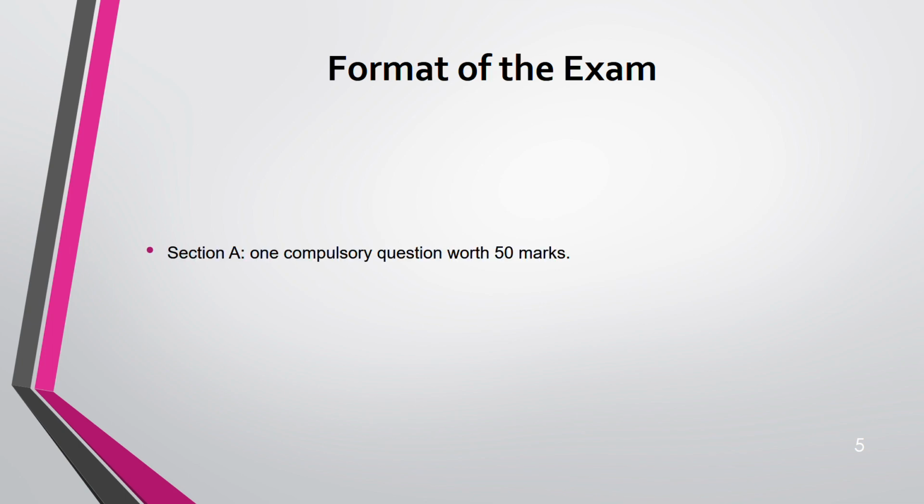The format of this exam is section A, as you know, one compulsory question. All are compulsory questions, okay? Worth 50 marks. The only change from September is they have introduced 10 professional marks out of that 50. So 10 professional, 40 technical marks in section A. Section B, 2 by 25 marks. Okay. There also we have professional marks. Okay. 5 for one question, 5 for the other one.